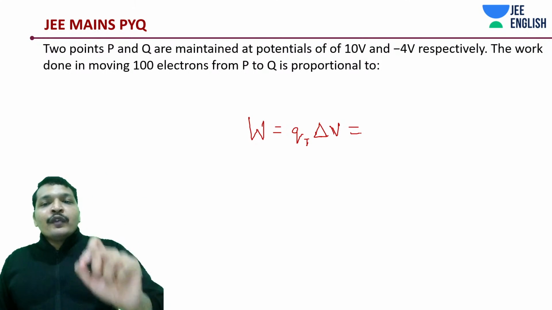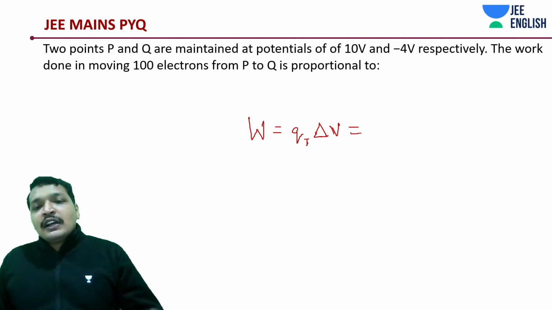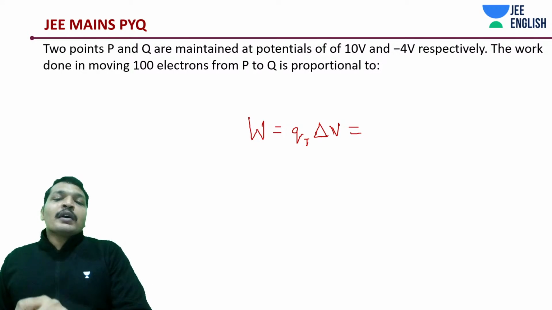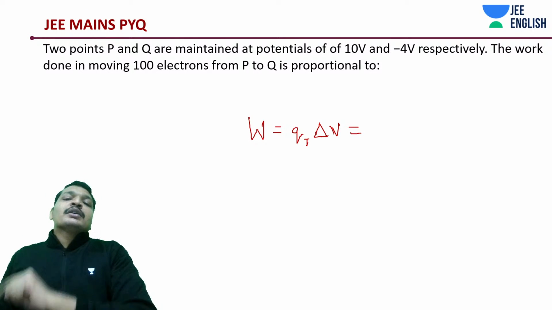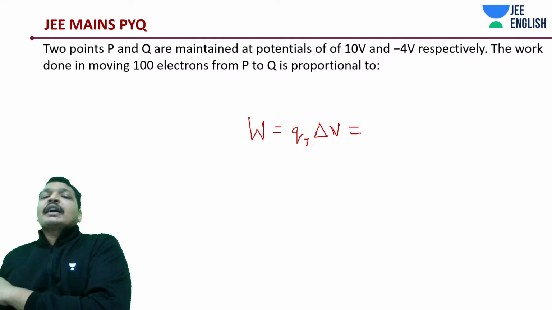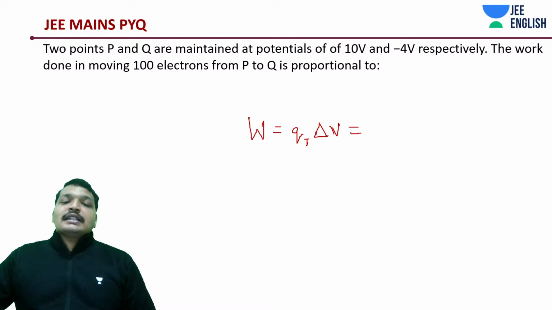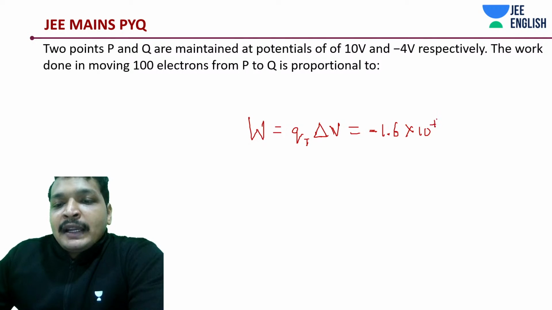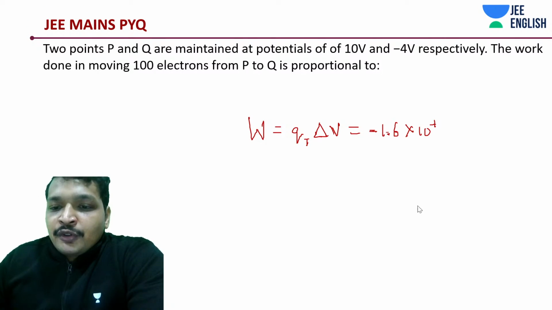Similarly, if you are moving a negative charge from a higher potential to lower potential, you are doing the work because again you are working against the field. That's the logic. Minus 1.6 into 10 to the power minus 17, that is the value of Q total.